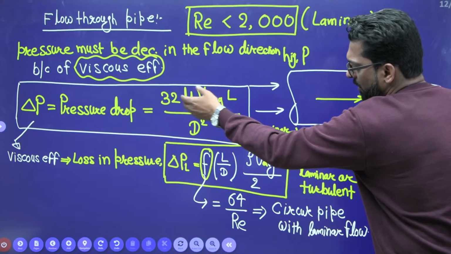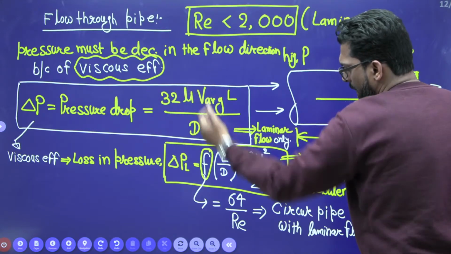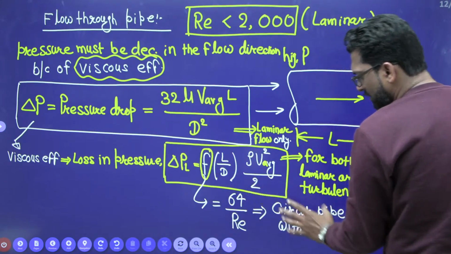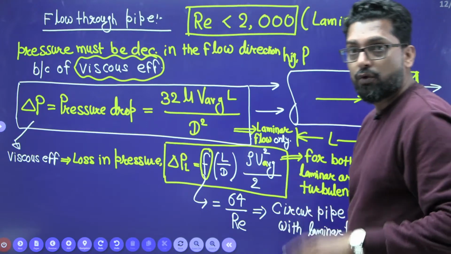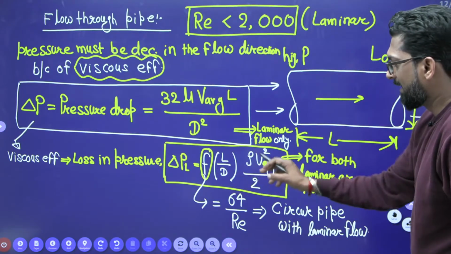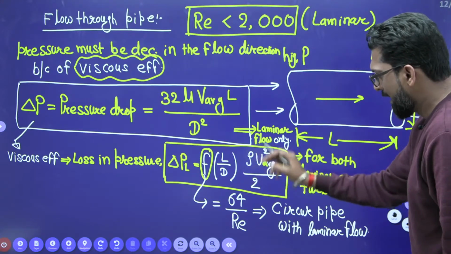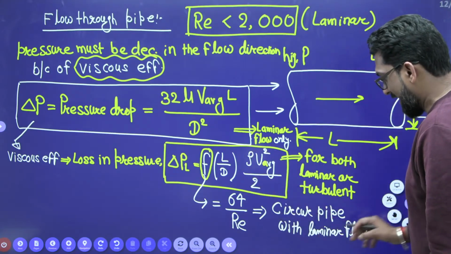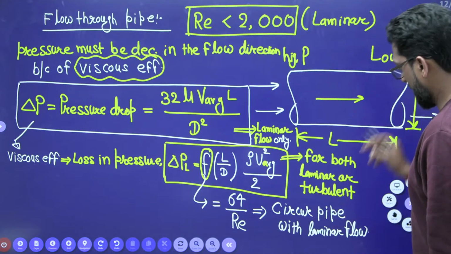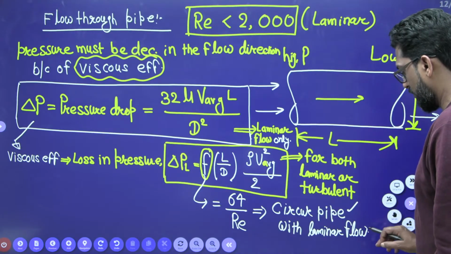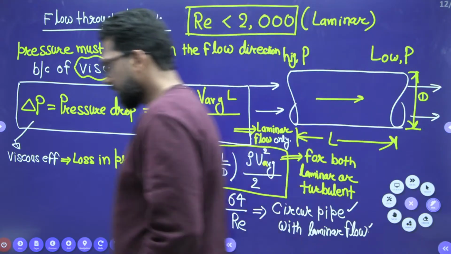This other one is also pressure loss, but the flow is only laminar. This is a very accurate relation. So always go through this formula, F L by D rho V square upon 2. Mind it, you check that the pipe is circular or not. If the pipe is circular, then the flow is laminar. This is the pressure loss.